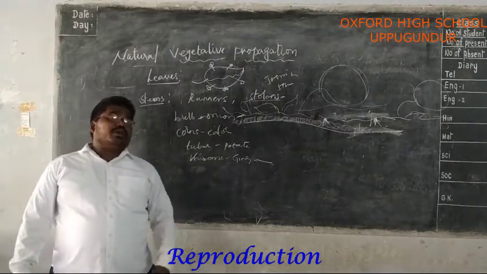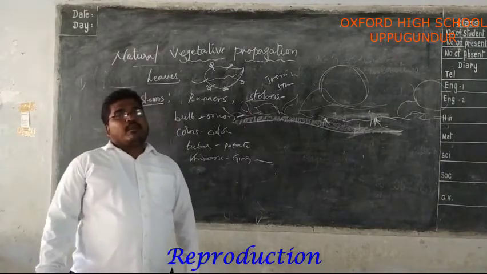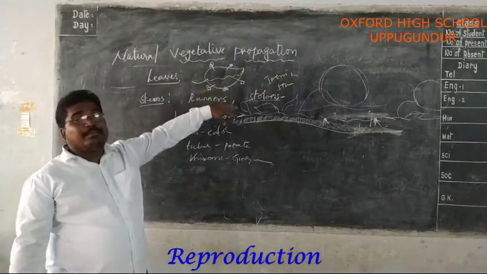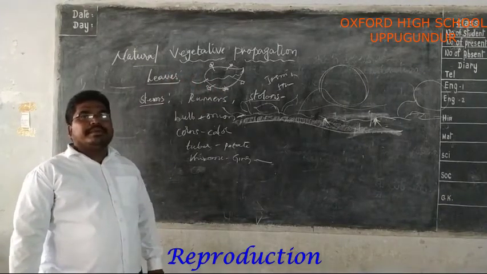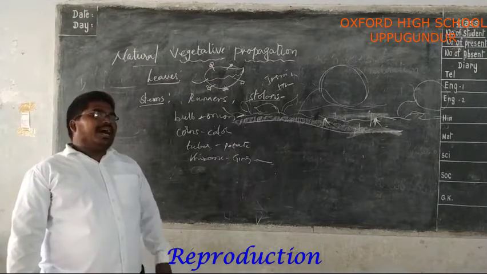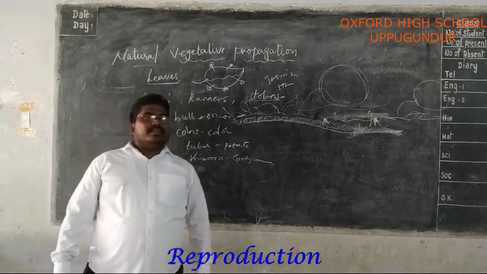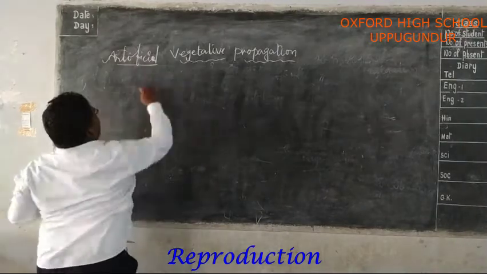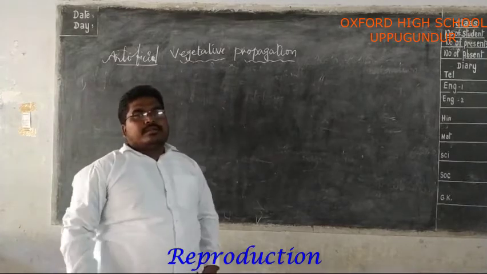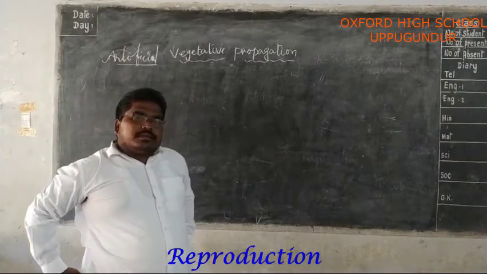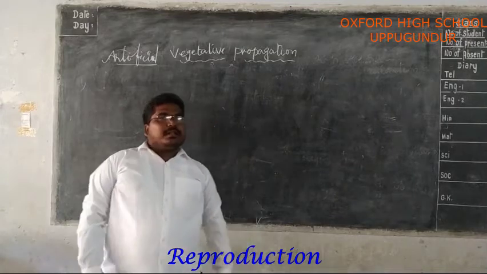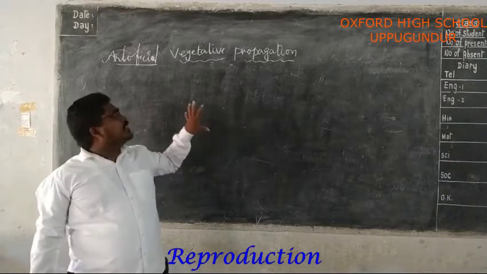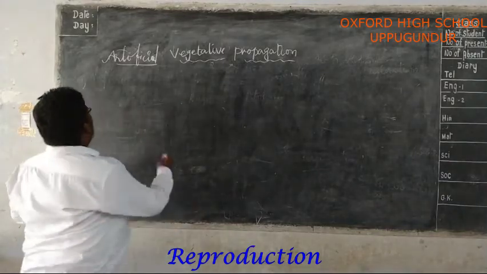Now I am going to explain artificial propagation. Sometimes the vegetative propagation of plants is done artificially by human beings for their own purpose, or it is our traditional practice. That is artificial vegetative propagation. In this mode of vegetative propagation, the first one is cutting.